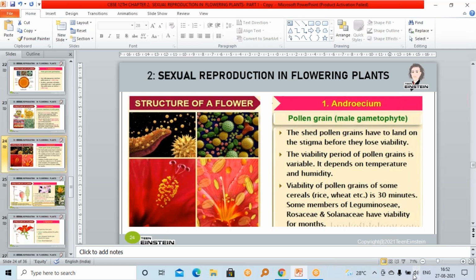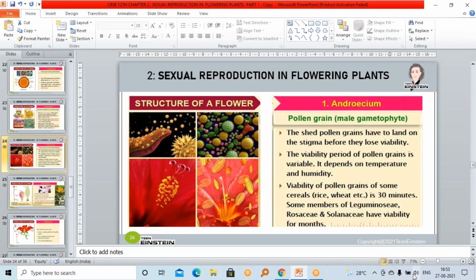It will be viable up to several months, so we can store this pollen. You know that artificial insemination is done in animals and humans. For artificial insemination, the storage of semen or sperm is done, right?